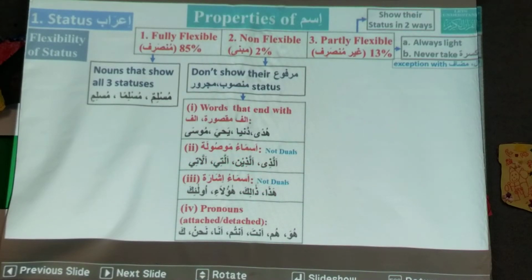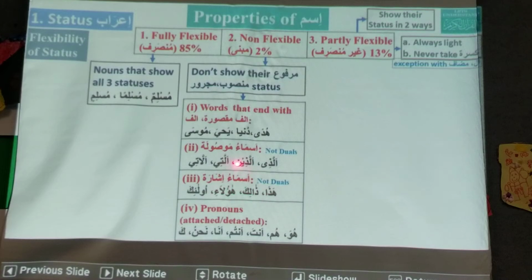These are all non-flexible. So allazi will remain allazi in marfu, mansoob and majroor status. But their duals actually change. Like allazi, what is the dual? Allazani, allazaini. So duals can change.